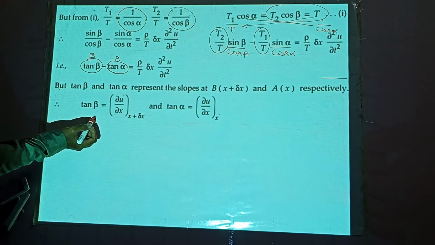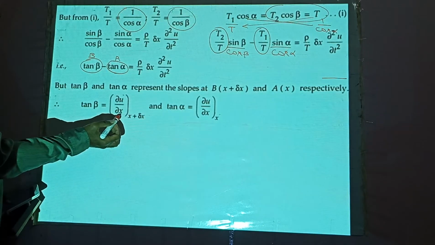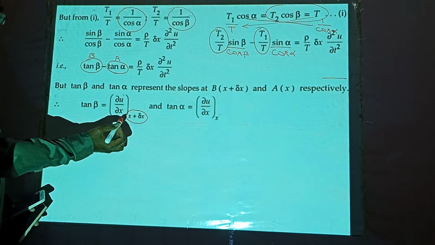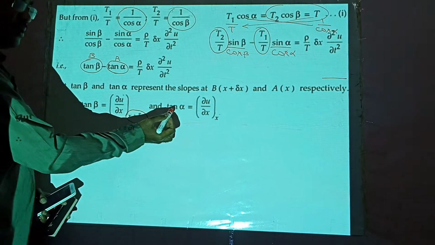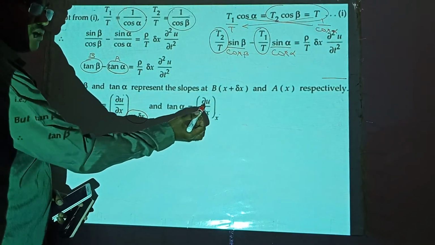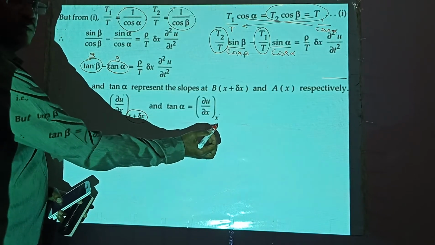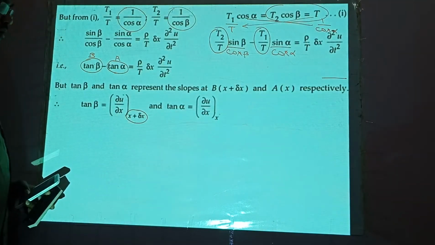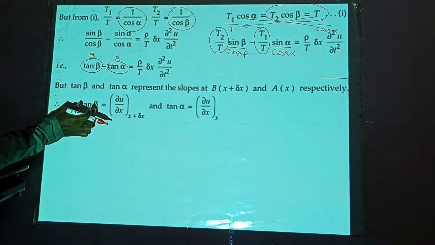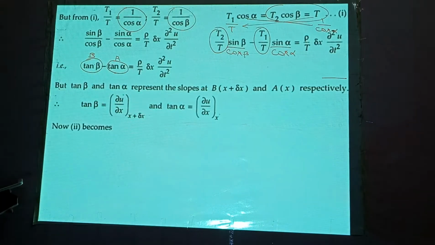What is tan beta? Slope means derivative. Slope means dou u by dou x at B. Where is B? B is at x plus delta x, and where is A? At x. So tan alpha is dou u by dou x at A. So I can replace tan beta and tan alpha with these two.